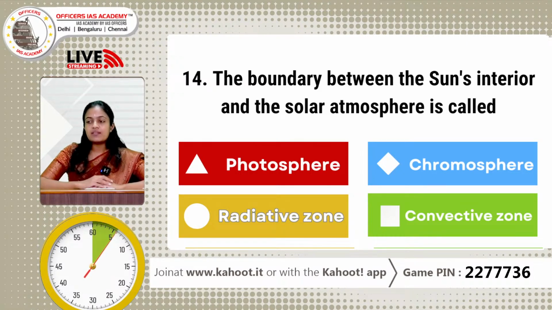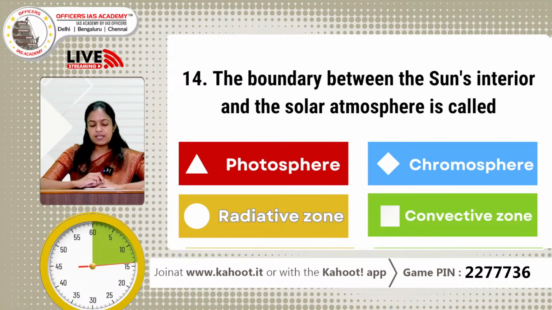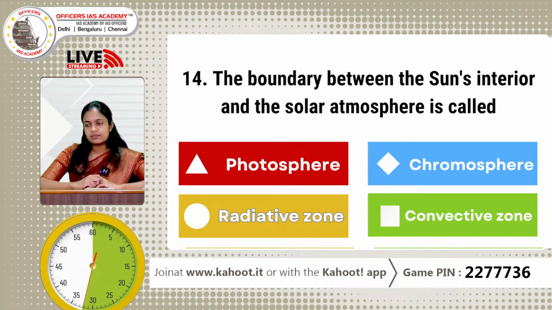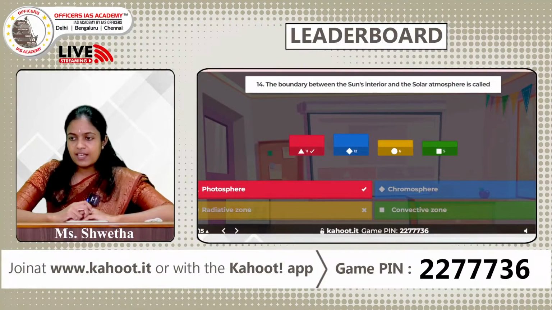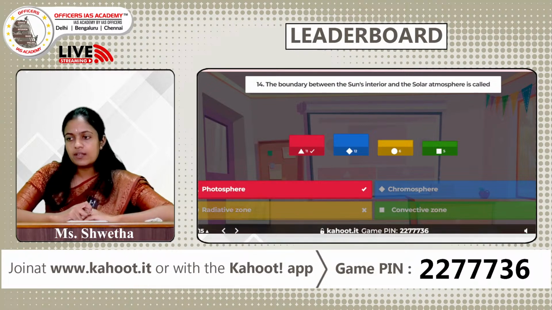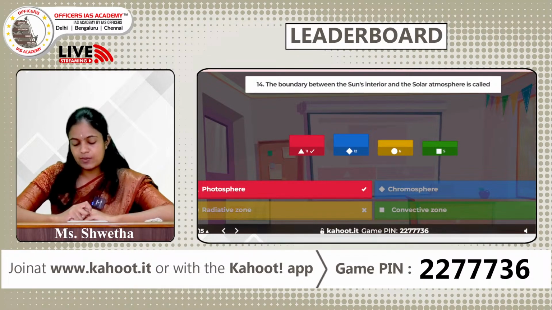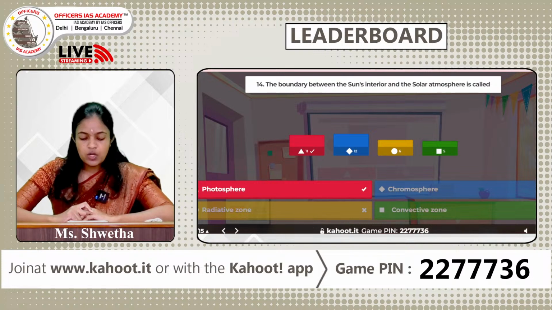The boundary between the sun's interior and the solar atmosphere is called: option A photosphere, option B chromosphere, option C radiative zone, and option D convective zone. So we received 30 answers. The correct answer is option A photosphere. An equal number of participants have chosen the chromosphere as well. So okay, the correct answer here is option A photosphere.